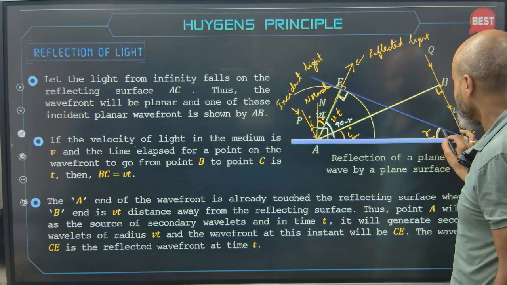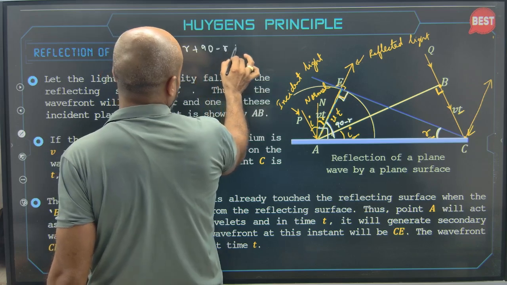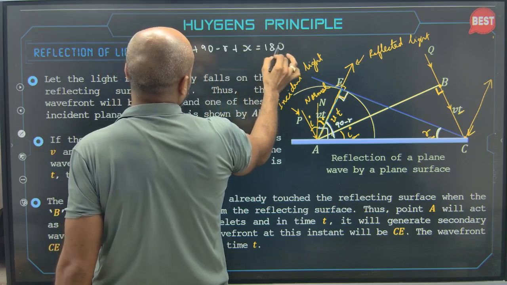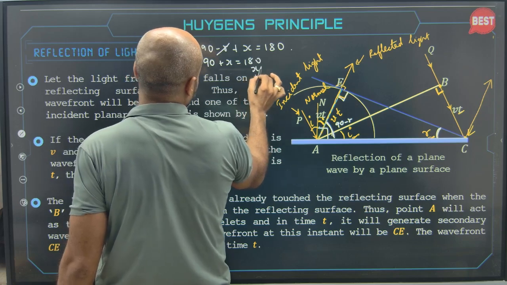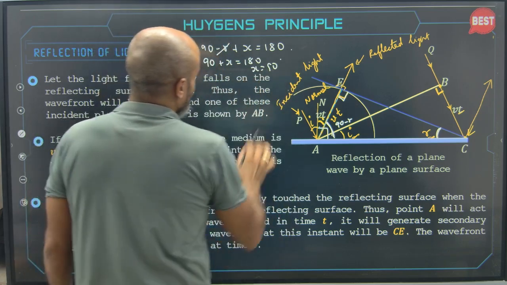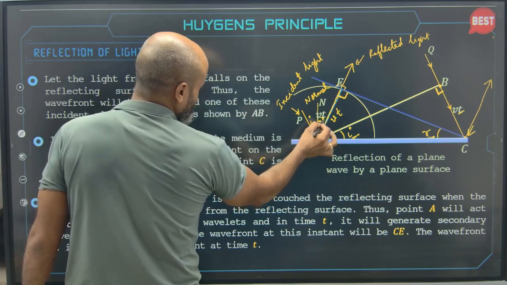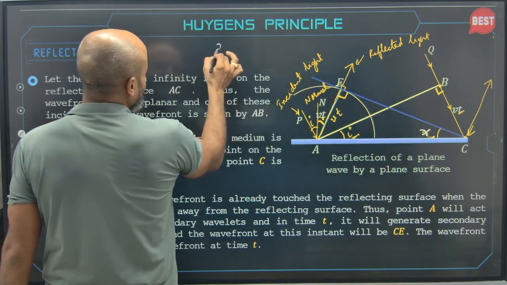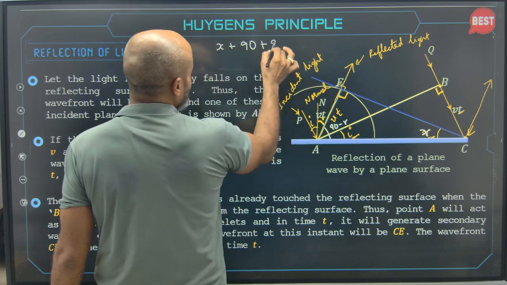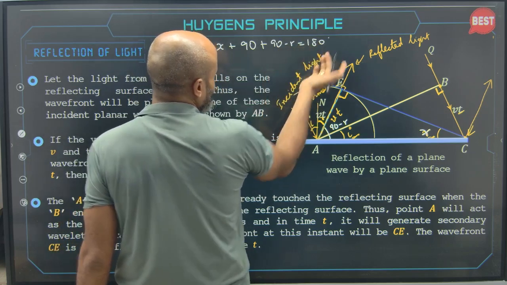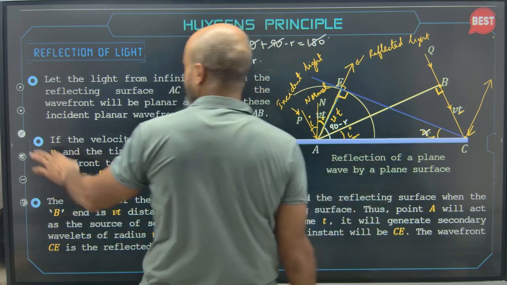This is 90 minus R. So obviously this will be R. So let's say this angle is X, plus 90, plus this angle, which is 90 minus R, is equal to 180. The sum of three angles of a triangle is equal to 180. This gets cancelled. So X we have as R. So this angle becomes R.